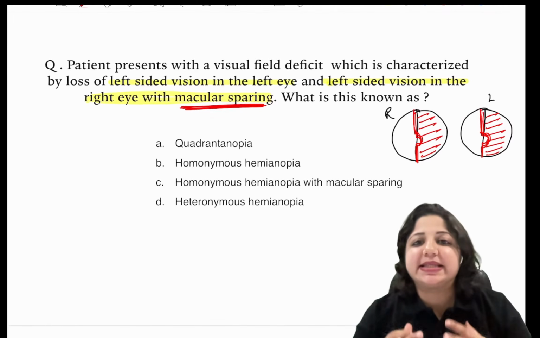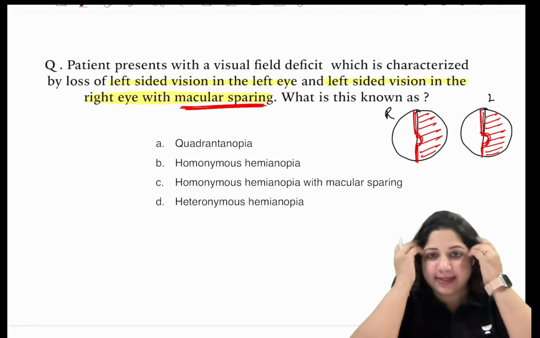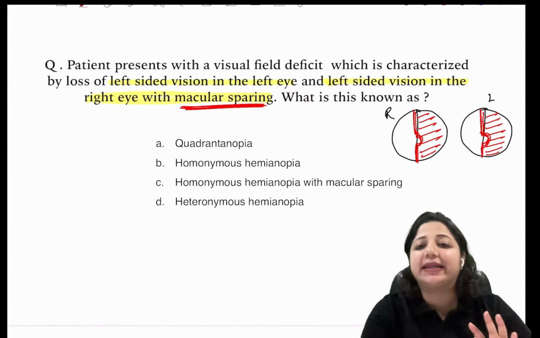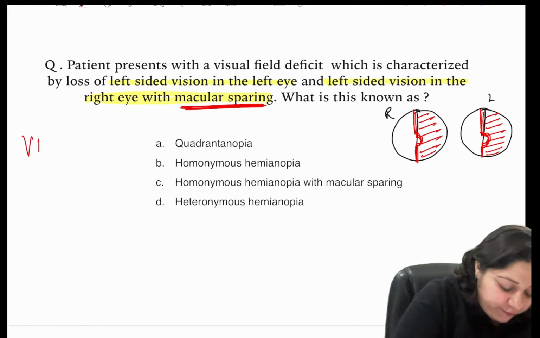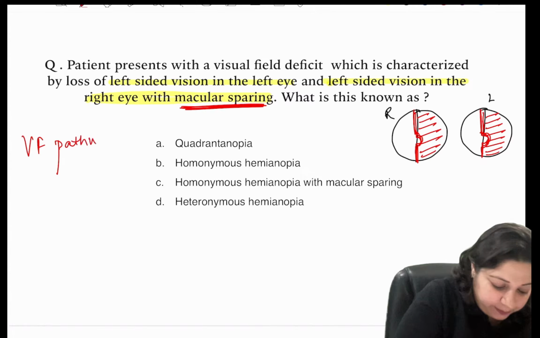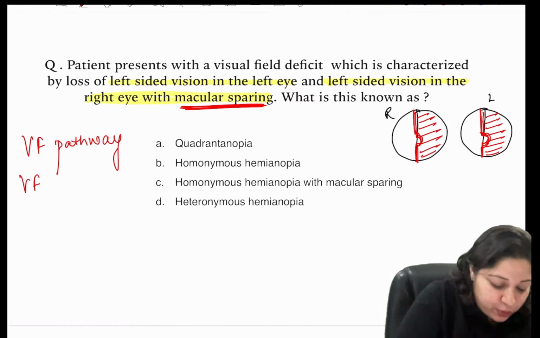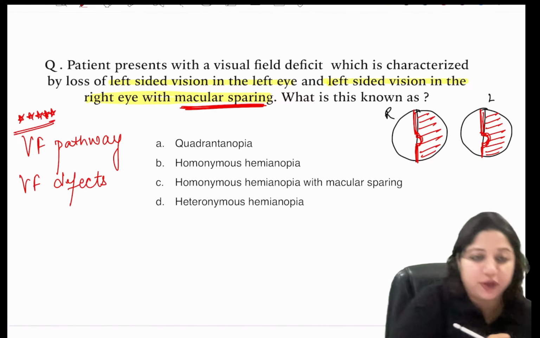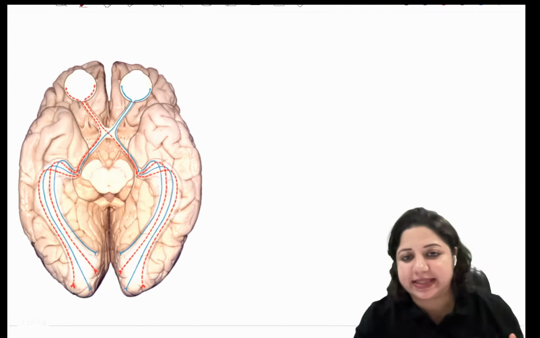Okay, what is this known as? So I would tell you one thing, visual field defects and visual pathway is something which you cannot miss at any cost. So that's the important take. One is visual field pathway. I'll be writing down the topics side by side, and visual field defects. That is the first 5-star that I'm telling you: visual field pathway and visual field defects. So let's start revising first and then we'll see.